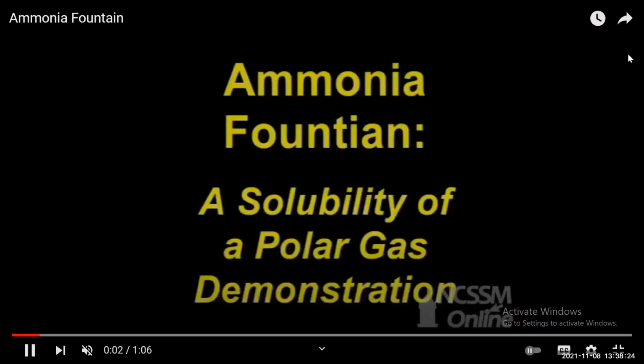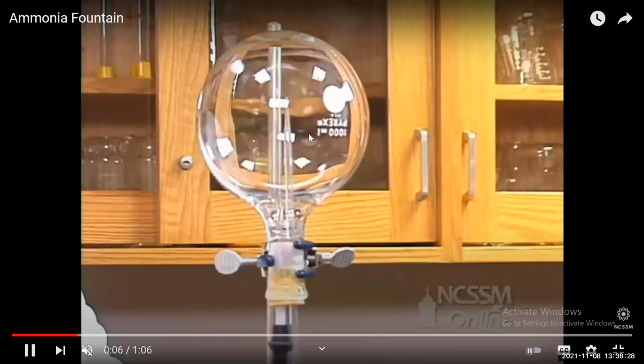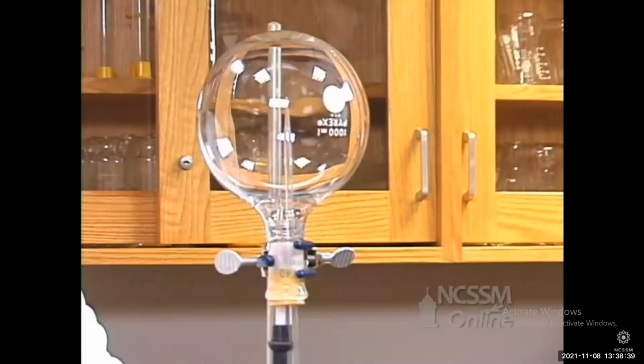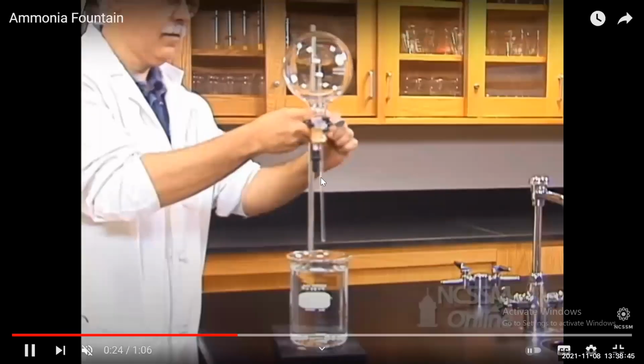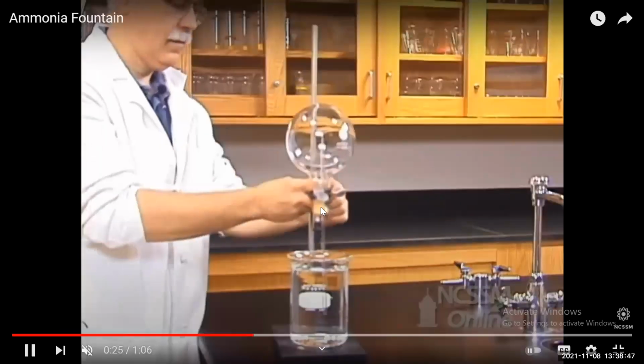So I will play that again. Here this flask will have ammonia gas. Then there is a connection to the water, but it is now closed. So now he will insert this into this, and now he'll open the connection.